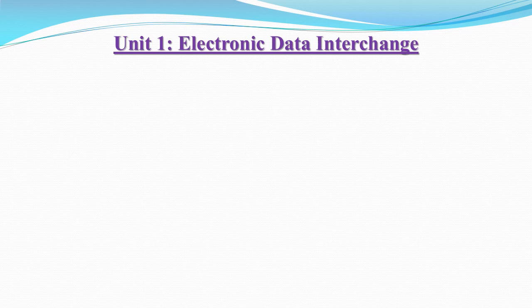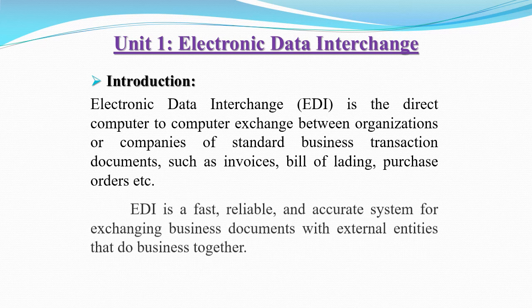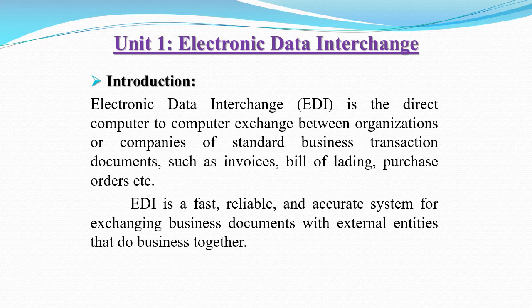Now we will start unit number 1st, electronic data interchange. First, introduction. Electronic data interchange, that means EDI, is the direct computer to computer exchange between organizations or companies of standard business transaction documents such as invoice, bill of lading, purchase order, etc. EDI is a fast, reliable and accurate system for exchanging business documents with external entities that do business together.